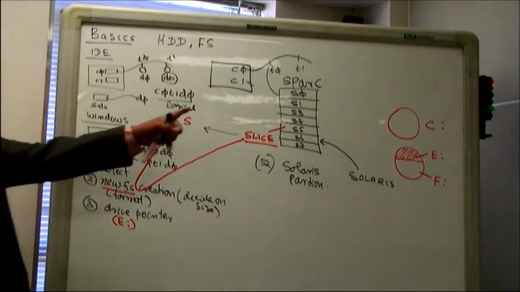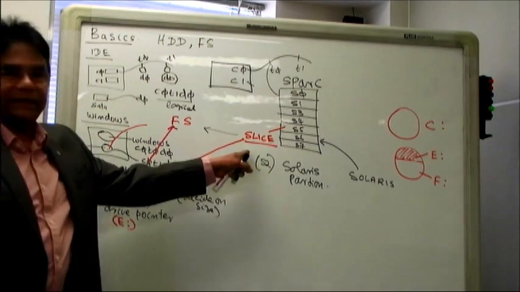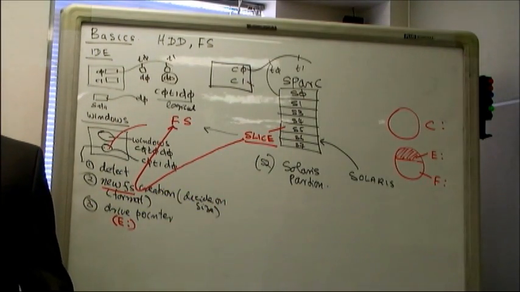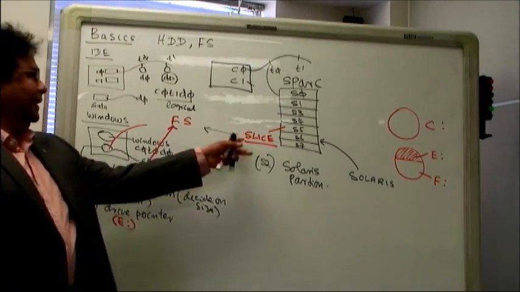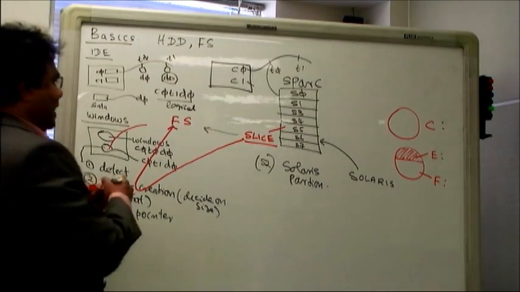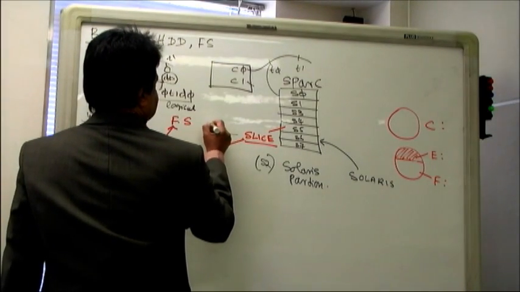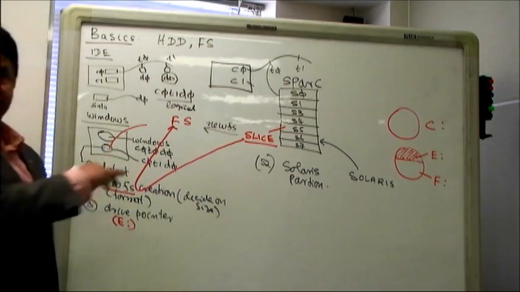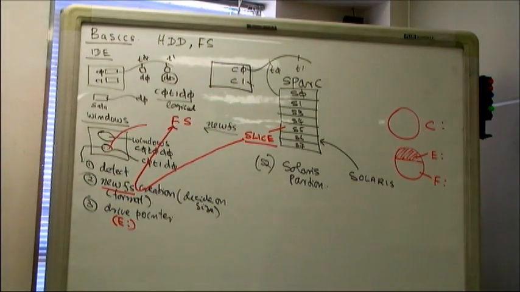So we have slices, and if I leave a slice as it is, I can't do anything with that. If I just get a slice, it's like I have a car without an engine, can I do anything? No. So like putting in an engine, when I format it, then only I can use it. So to convert a slice to a file system, I format it. I create a new file system. Is it clear for you? Yeah, clear.